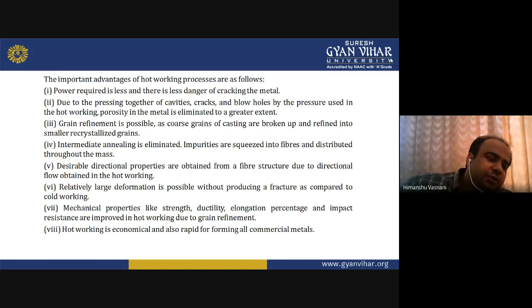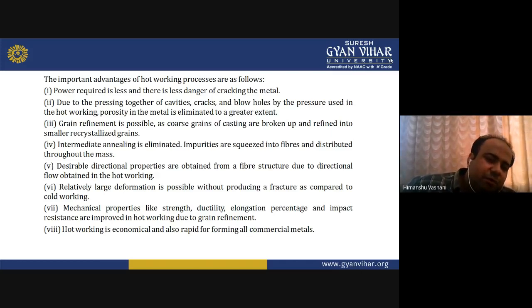And welding is like joining two parts with the help of a particular metal through a fusion process. This is welding. There is also extrusion. So these are the simple hot working processes that we have studied for now. The important advantages of hot working processes are like this.